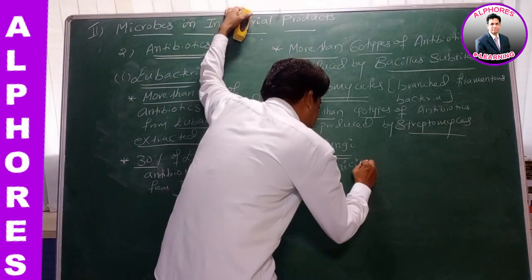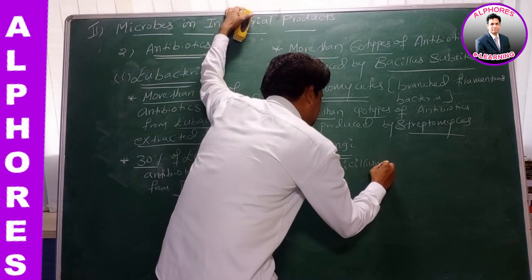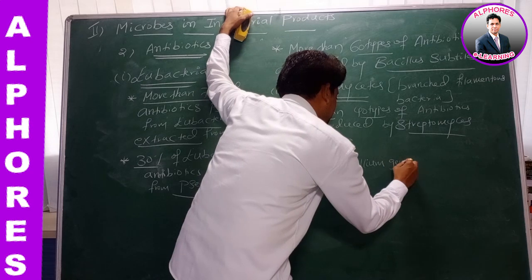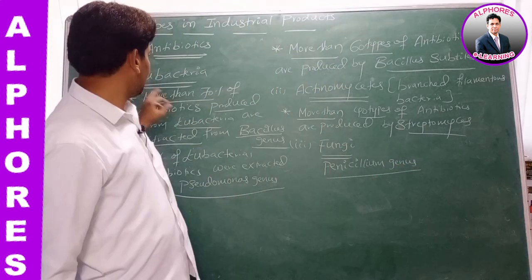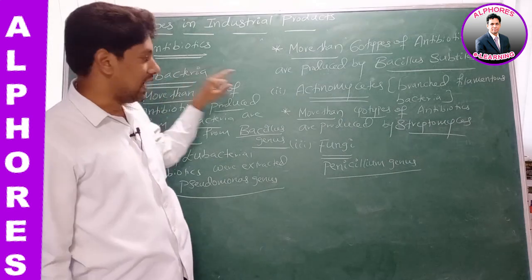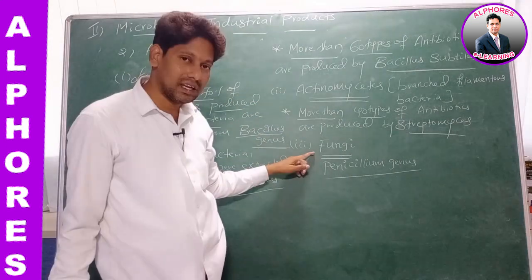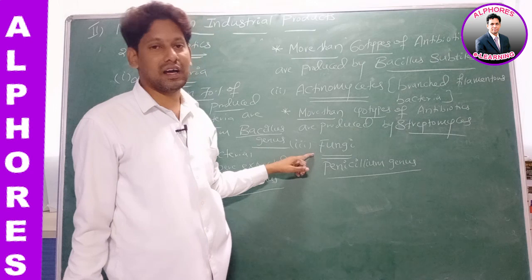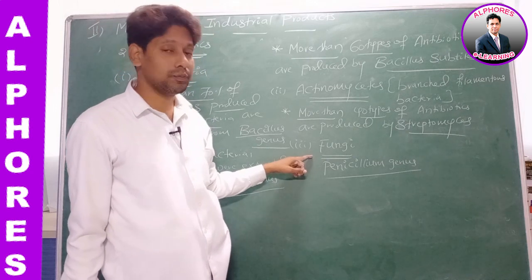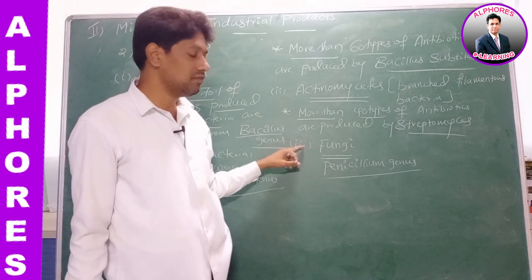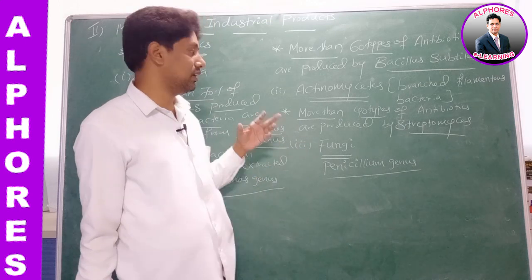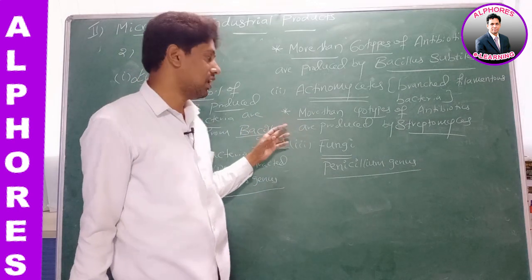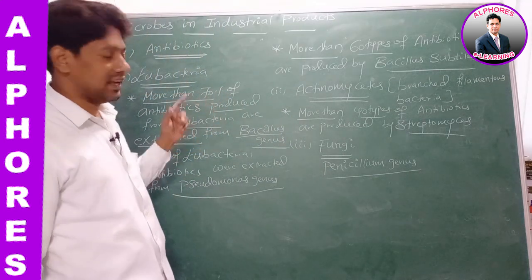Penicillium. Therefore, eubacteria, actinomycetes and fungi, these are three groups of organisms from where large amounts of antibiotics are extracted.